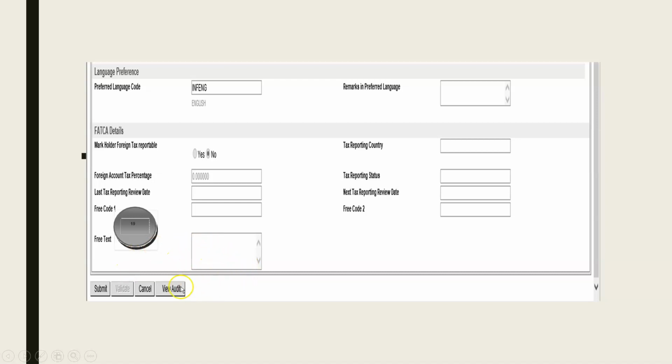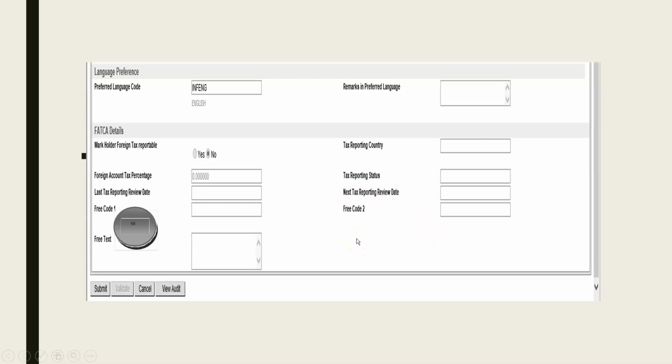If you submit and keep on validating after every tab here, you can see the validate option. Keep on validating. In case you are leaving any field wrongly filled up, or not filled up and left blank, which was mandatory, it will say fill up this field, and it won't let you go ahead.